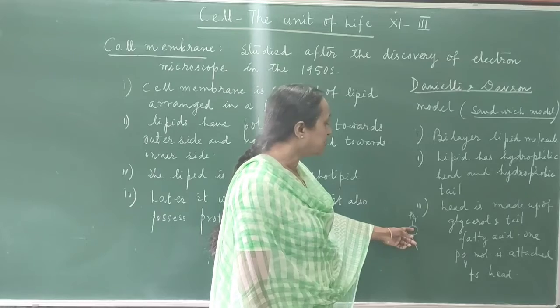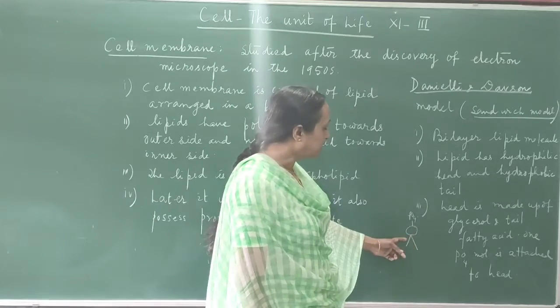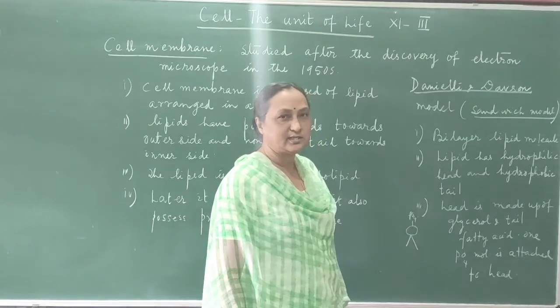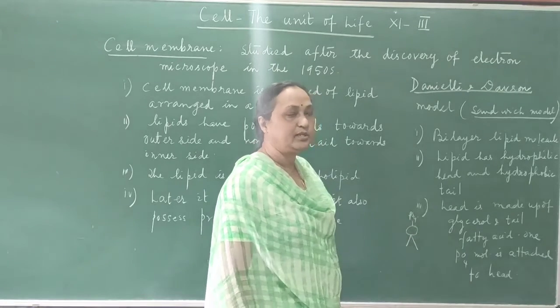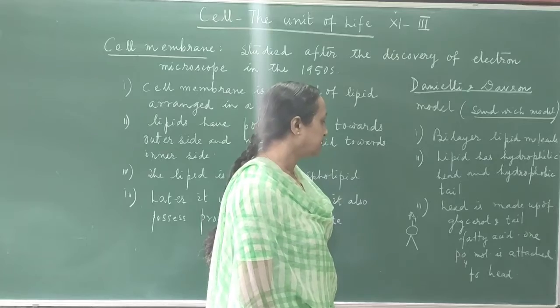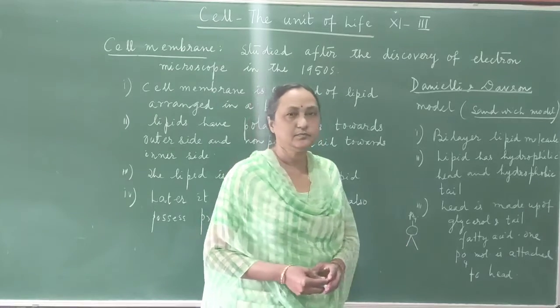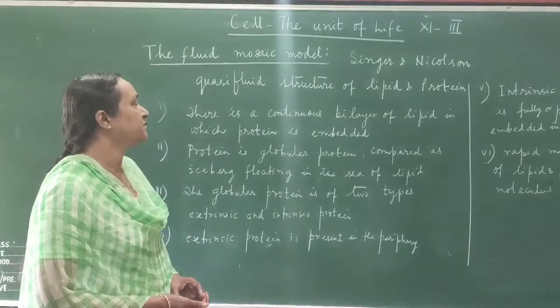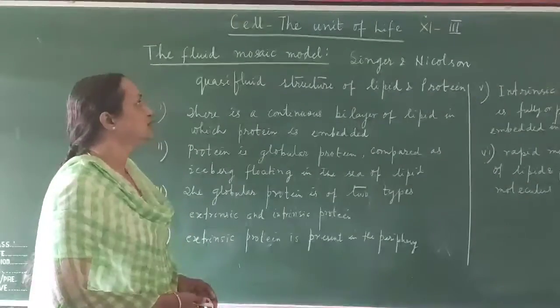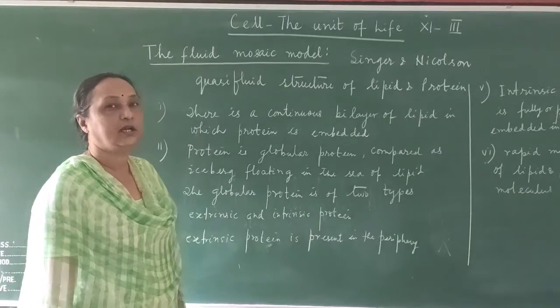The head is composed of glycerol, and the two tails are made up of fatty acids, and one phosphate is connected here. So the kind of lipid is phospholipid. The second model, the fluid mosaic model, was proposed by Singer and Nicolson.